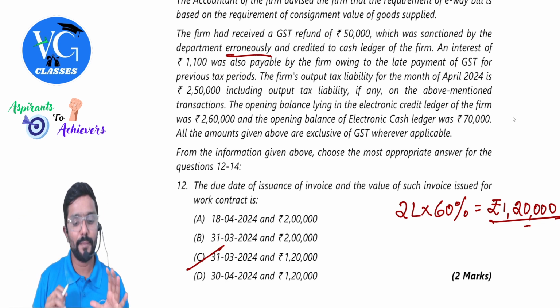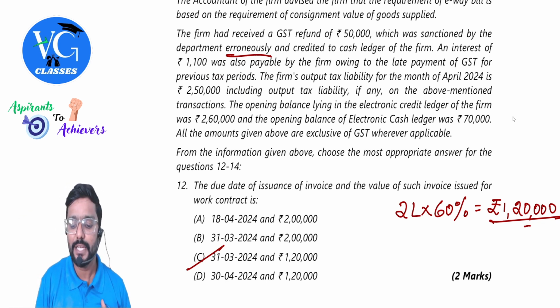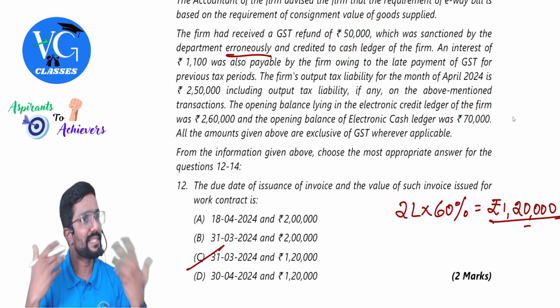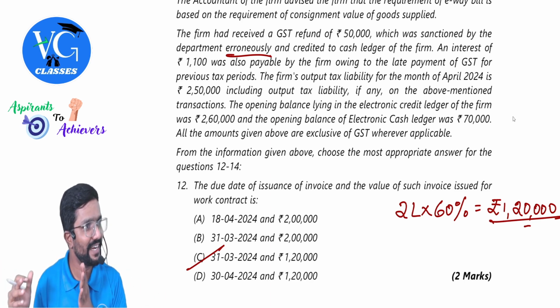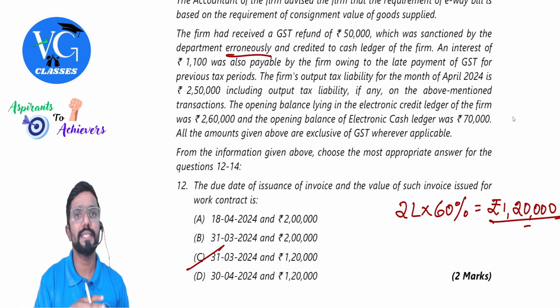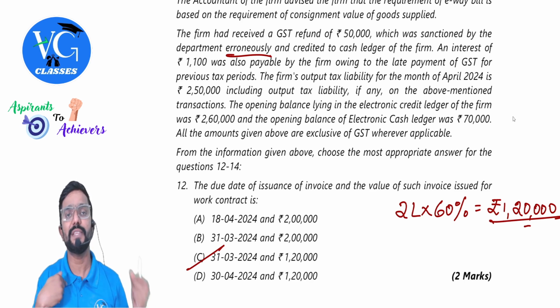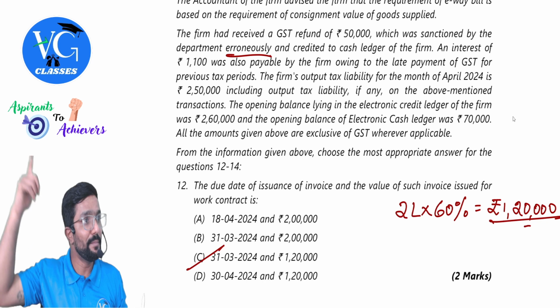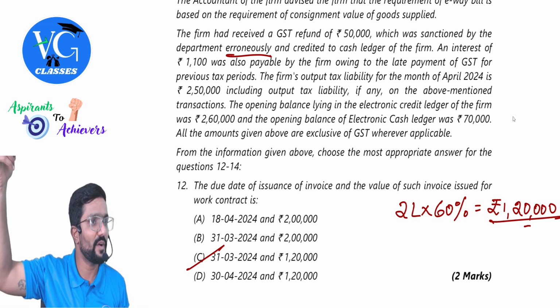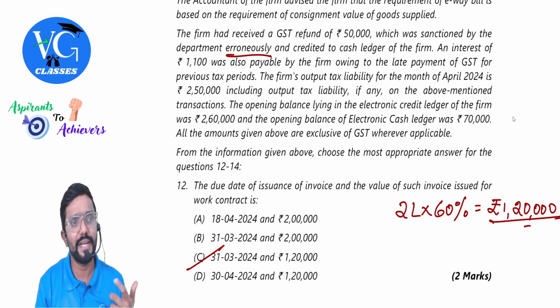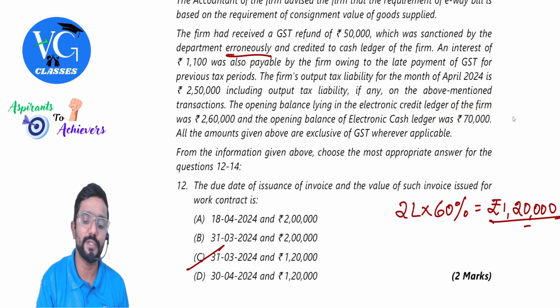Okay. Then coming to the cash ledger. Guys, what is the cash ledger balance? 70,000, which includes 50,000 refund which was erroneously given. We need to give it back. Correct? Whenever I find any discrepancy in my cash ledger, I have to immediately inform the department or proper officer. So he reduces 50,000 from 70,000.